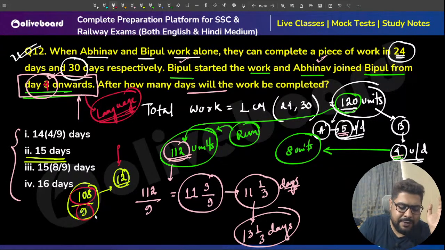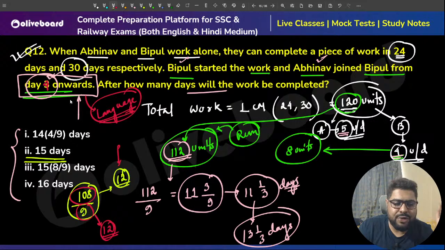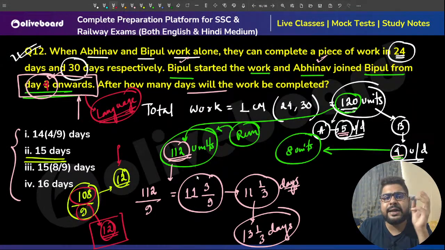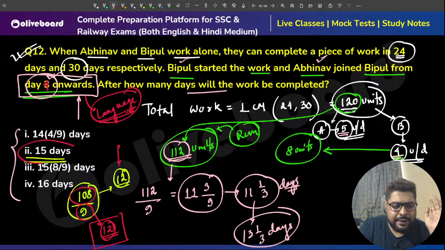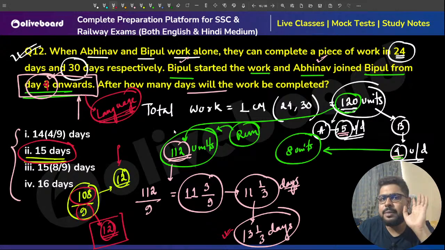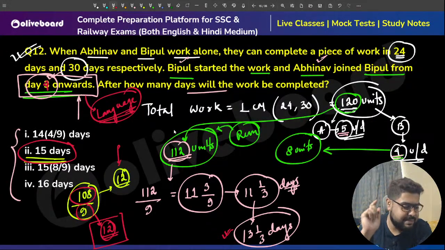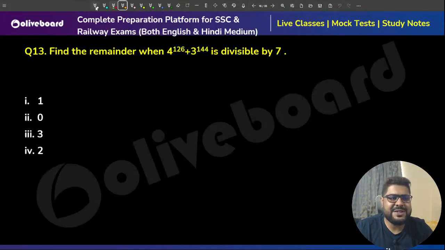So they will take 12 days. So total time will be 12 days plus the first 3 days when B worked alone, that way 15 days. But going by the language, it should be 13 whole 1 by 3. Again, it's a small mistake in the question. Please correct that.